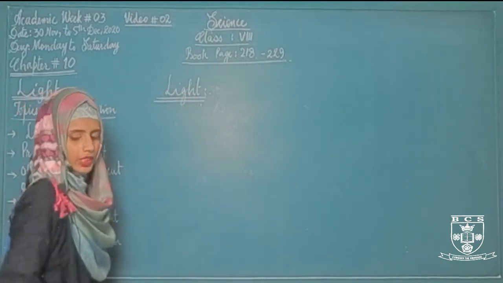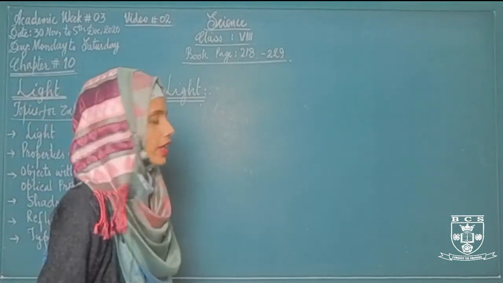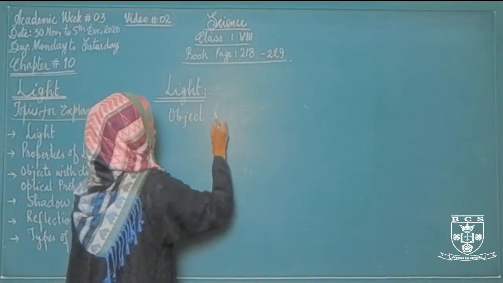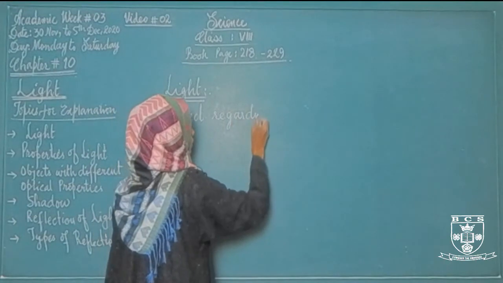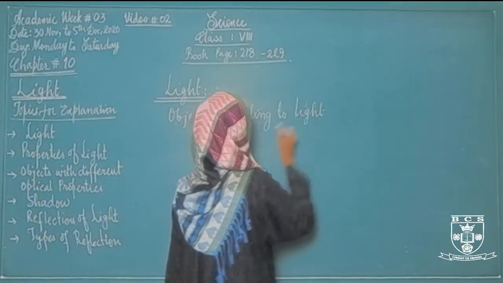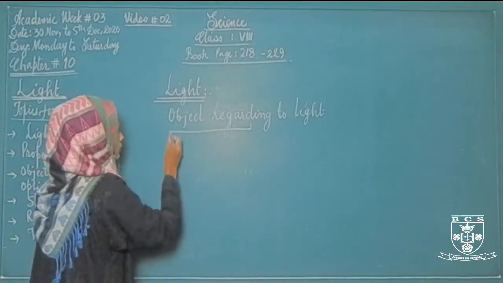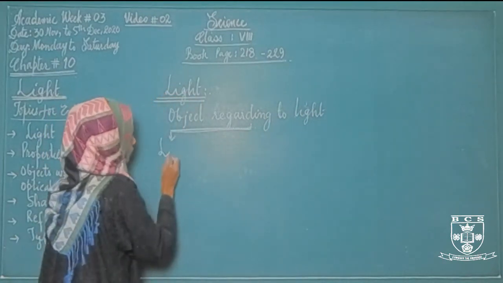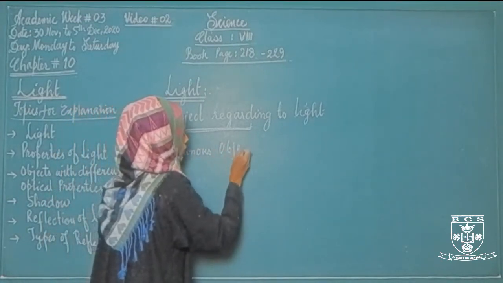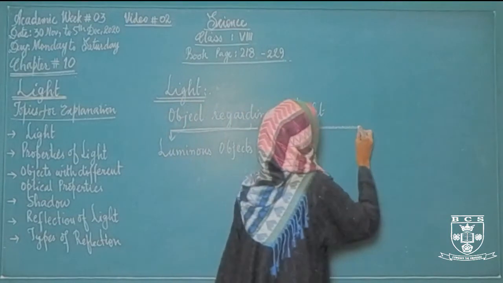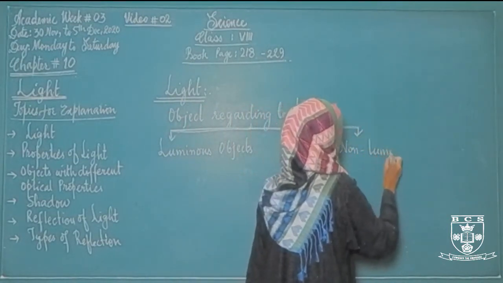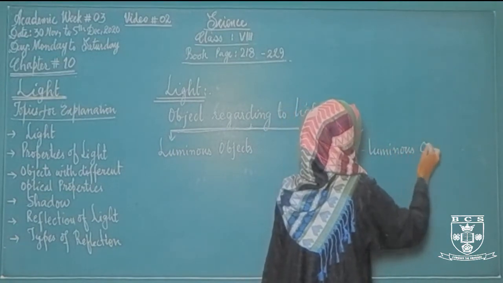We have different types of objects regarding light, like luminous objects and non-luminous objects.